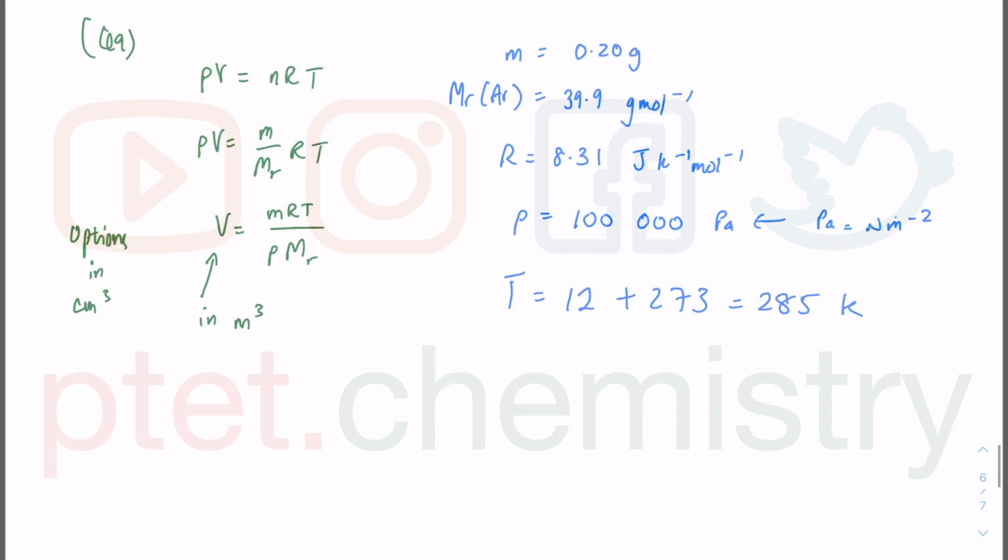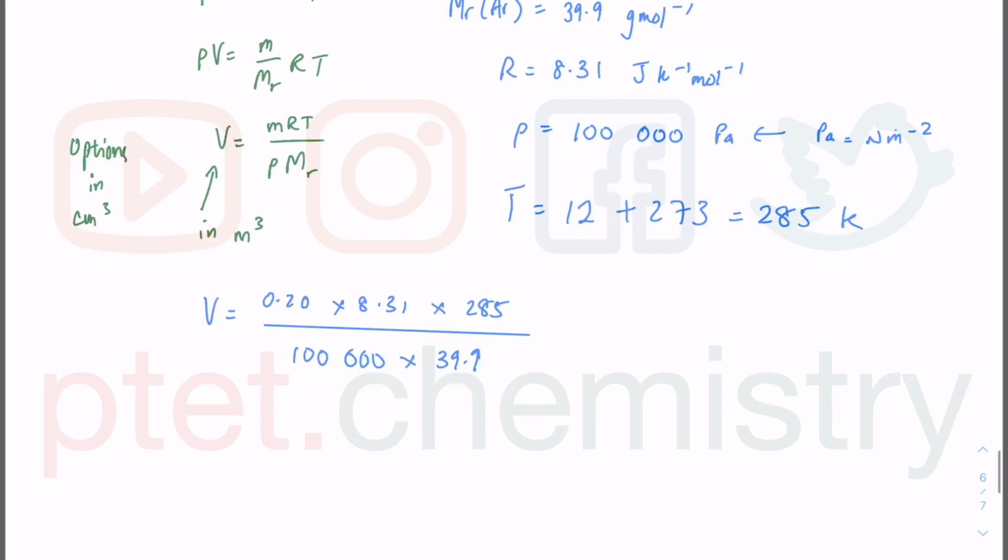So all that summed up, you get volume is equal to, based on m times R times T, if I just set out the expression now, 0.20 times 8.31 times 285 divided by 100,000 times Mr, 39.9. What do I get? I get volume equal to 1.19 times 10 to the power minus 4 meter cube. I have to write down the units so that I'll never ever get confused.